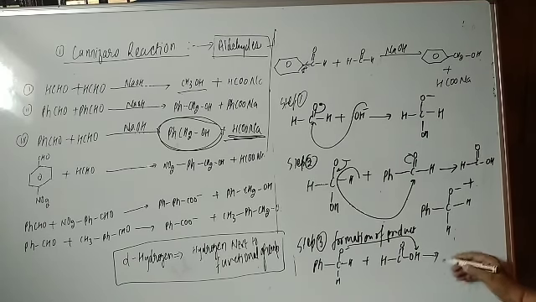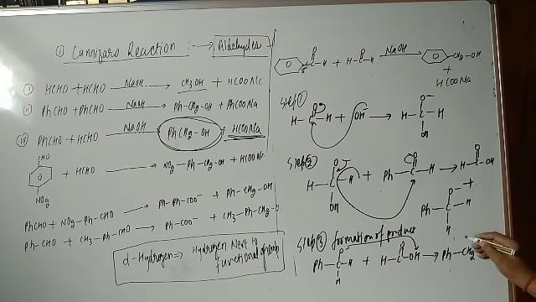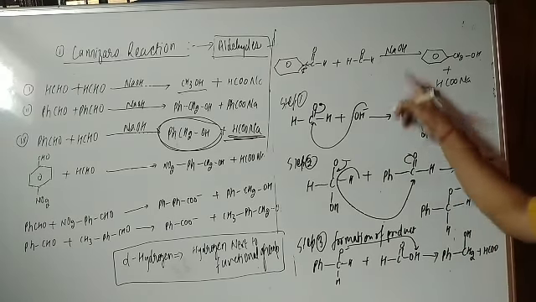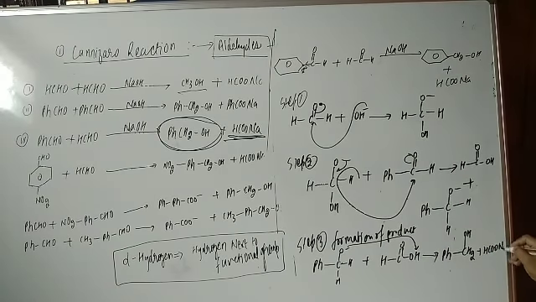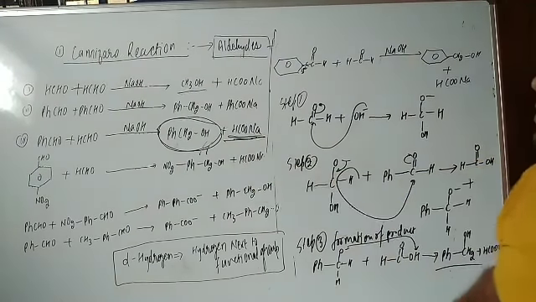So what is going to be formed? PhCH2OH, and here HC double bond O, which is minus, and it will take the sodium, so HCOONa. So the product is PhCH2OH.